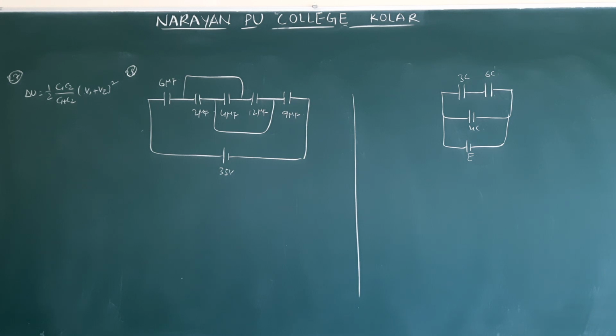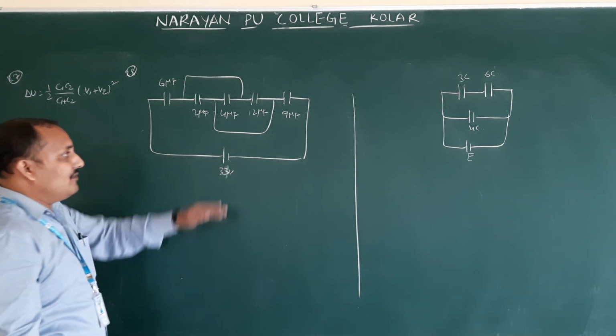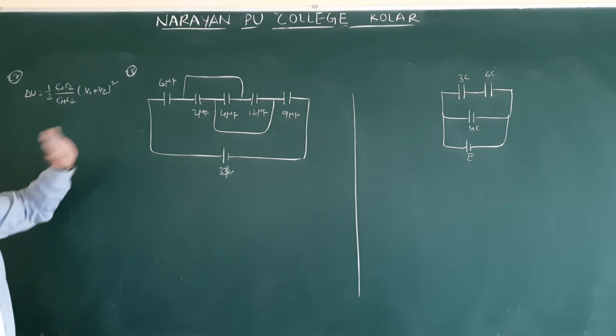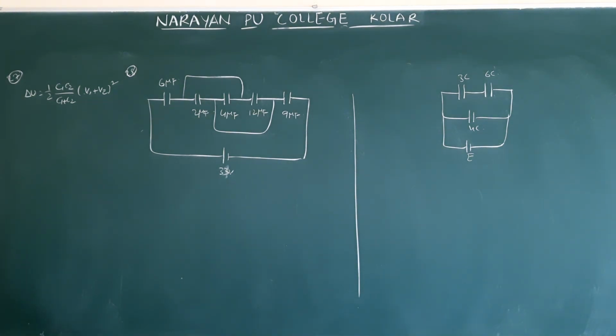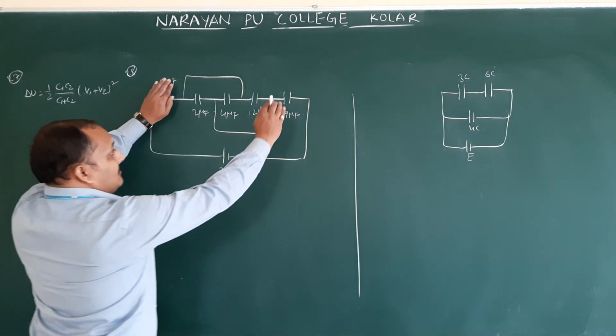Next, question number 28. I have drawn on the board 6, 2, 4, 12, 9. See the question number 28. Now the battery is removed and capacitors are connected with the plates of same polarities together. The common potential will be. So they said this battery is removed. After removing this battery, 33 volts this is. After removing this battery, the same capacitors are connected with same polarities. Then what is the common potential there? So first, how are these capacitors connected? Remove these 6 and 9.